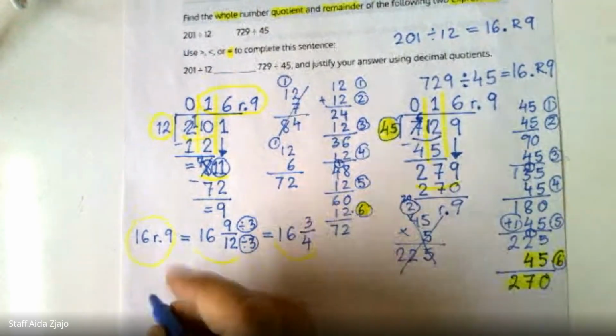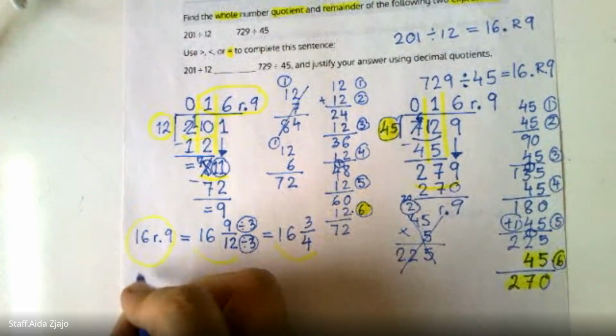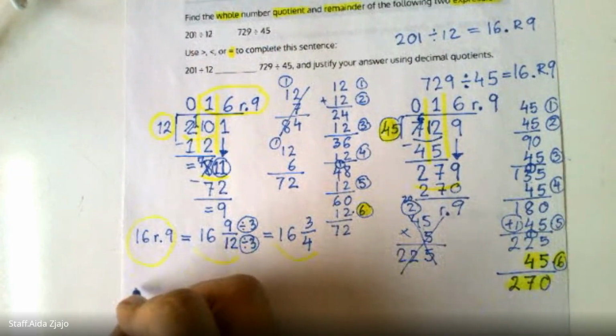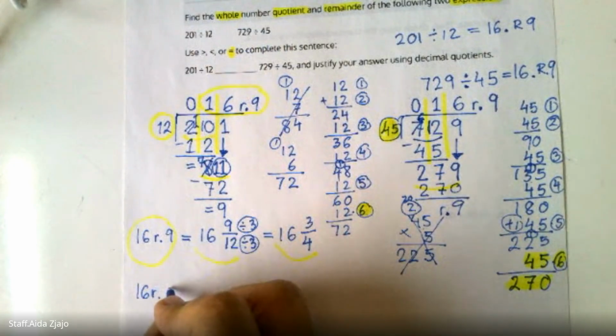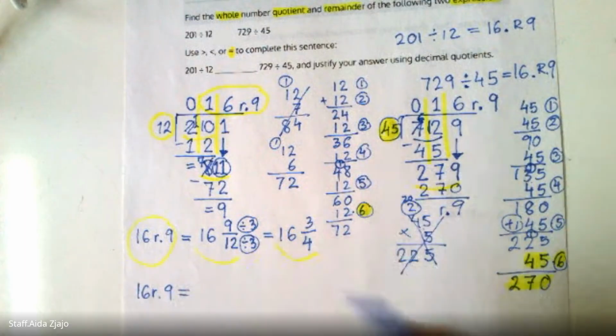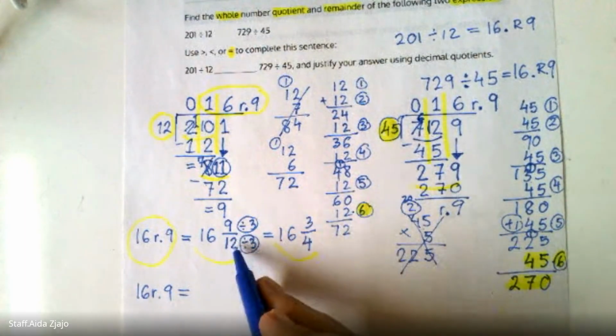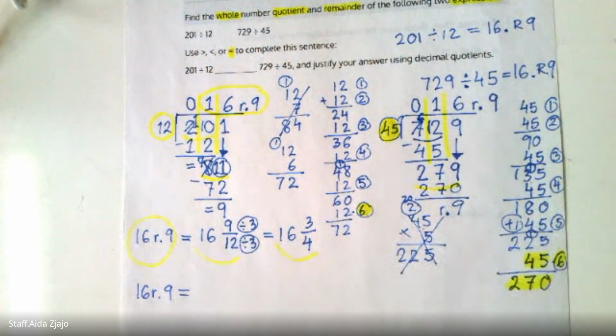So now let's see. The answer was 16 with a remainder of 9, but in this case, the group was not 12. Let me just make it a little bit bigger.